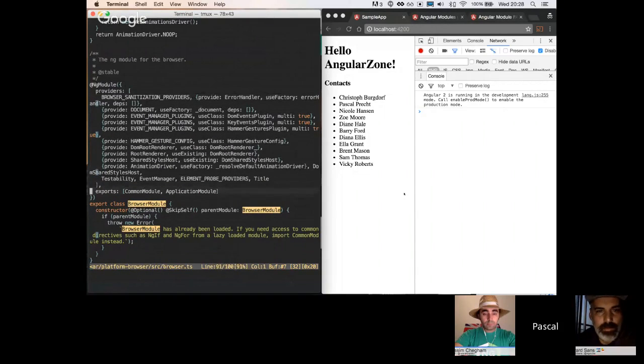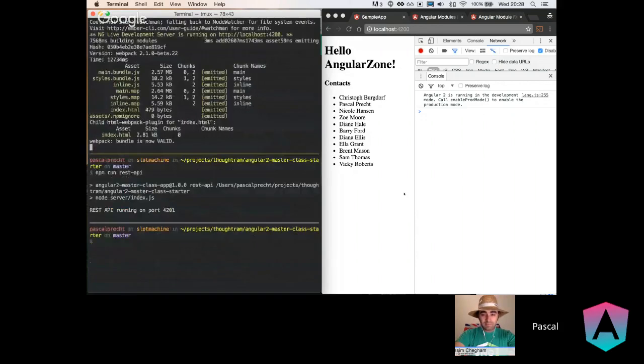And the interesting part here, it exports two other modules, right? There's the common module and there's the application module. And if you dig further, you will see that these two modules are also just ng modules. And the common module is the thing that actually has ngIf and ngFor, right? It's quite interesting because if you create another feature module, which we'll do in a second, you'll see that this one will not depend on the browser module. It will depend on the common module because we only want to use the browser module on our root application and our root module.